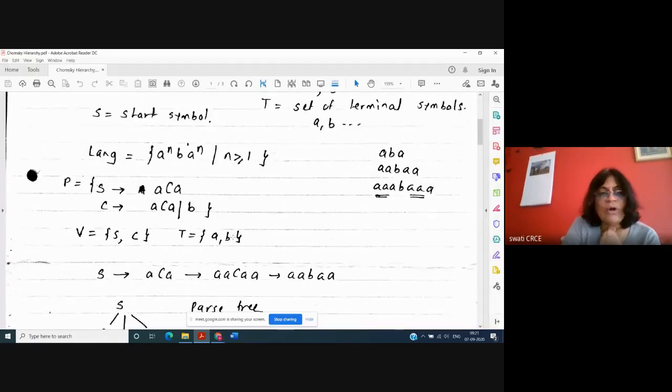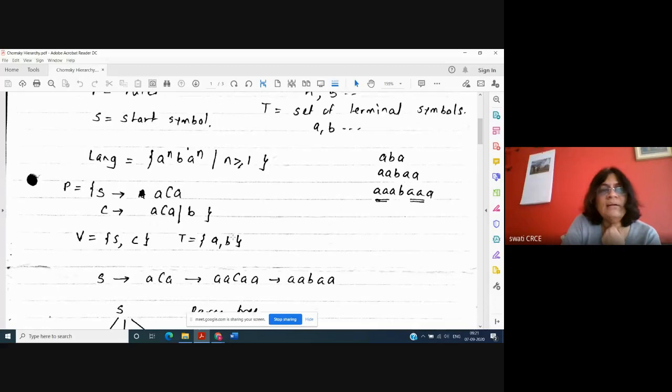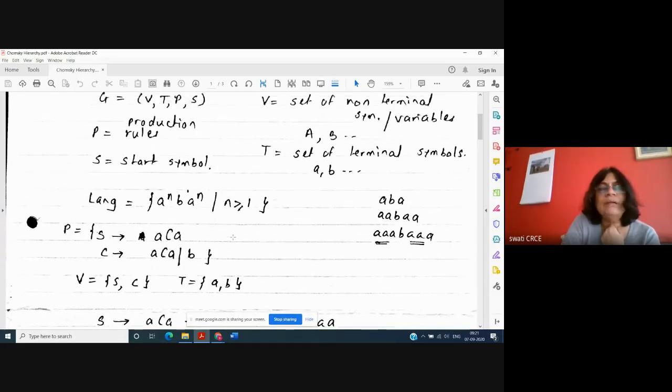Okay, so I think you have got an idea about this, that grammar G is equal to V, T, P, S, where V is the set of variables. They are always represented in capital letters. Capital T is a set of terminal symbols. They are always represented by using small case letters. And the word of the language is made up of the symbols of T, means the word of the language is always represented in small case letters.